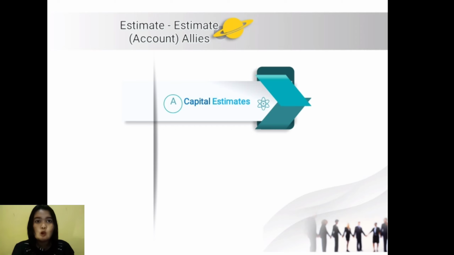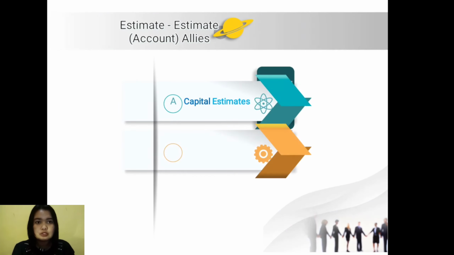This estimate combines all the components that increase or decrease the amount of capital, whether originating from the initial investment, additional investment, reducing investment, or that originating from the distribution of profit or loss. B. Drawing forecast. This forecast is generally open to accommodate various transactions that change the amount of capital of Alice. Therefore, this estimate can be classified as a provisional estimate that will eventually be combined with the capital estimates.